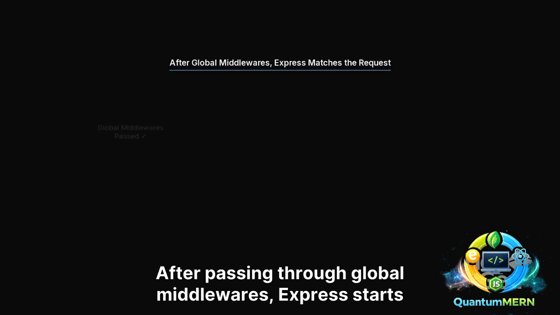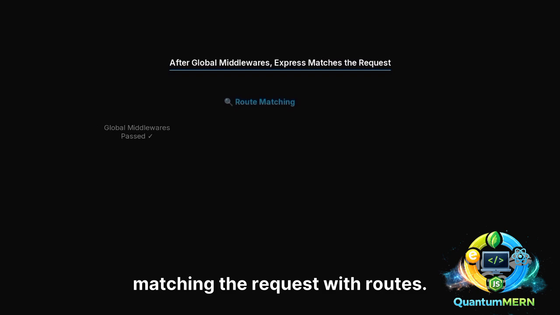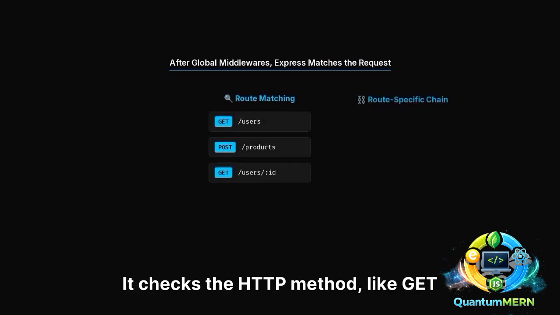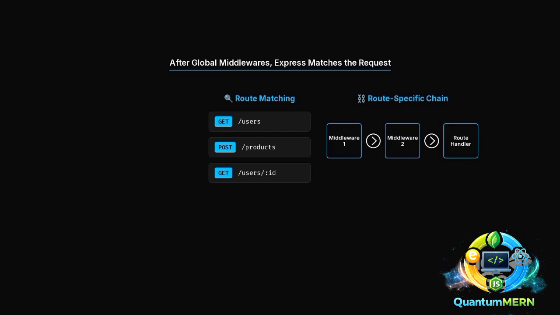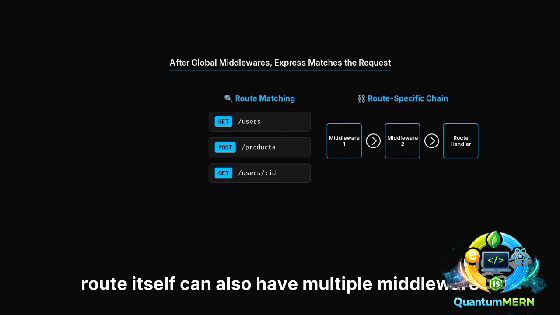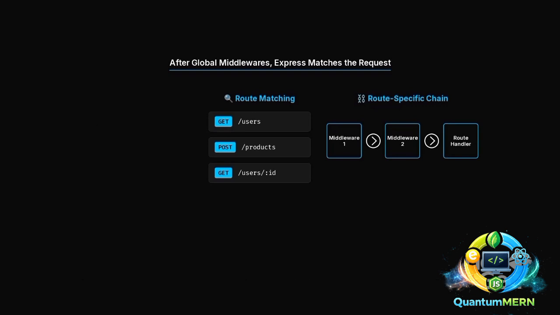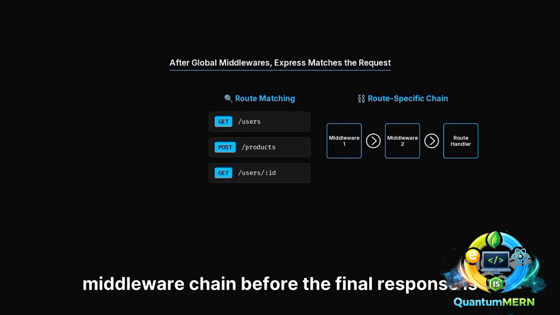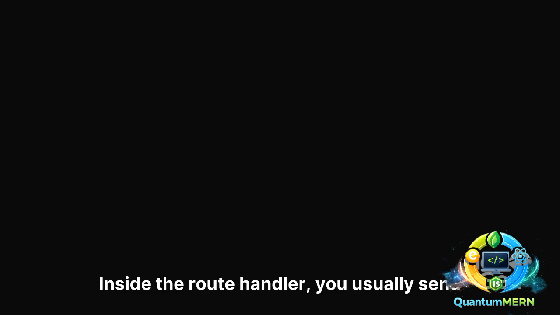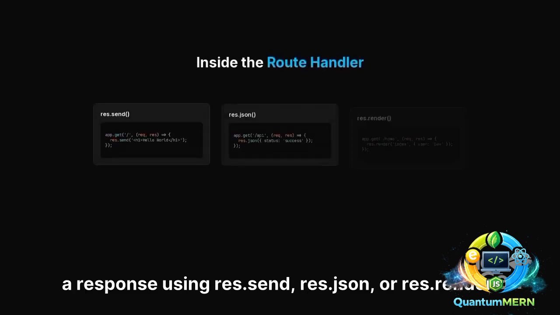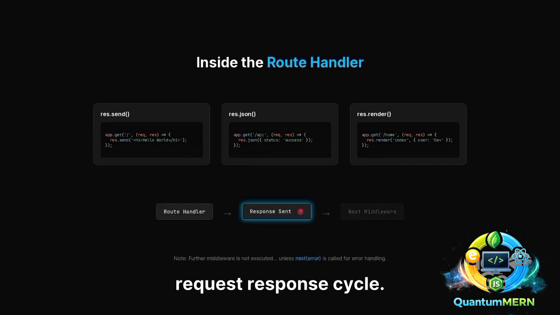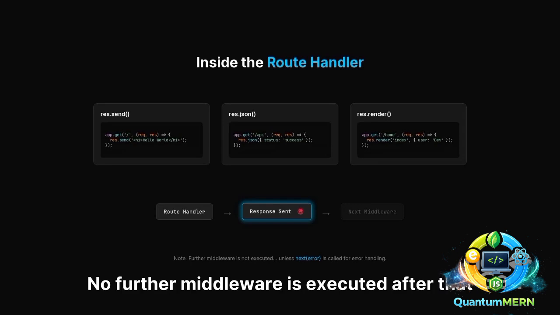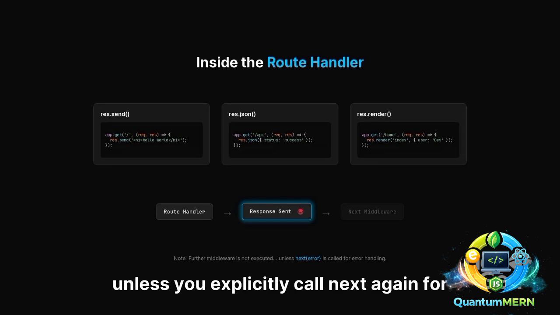After passing through global middlewares, Express starts matching the request with routes. It checks the HTTP method, like GET or POST, and the path, like /users or /products. Once it finds a matching route, that route itself can also have multiple middleware functions. Yes, routes can have their own mini middleware chain before the final response is sent. Inside the route handler, you usually send a response using res.send, res.json, or res.render. The moment this happens, Express ends the request-response cycle. No further middleware is executed after that unless you explicitly call next again for error handling.